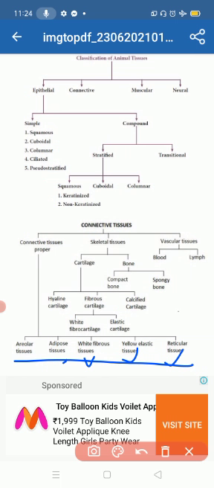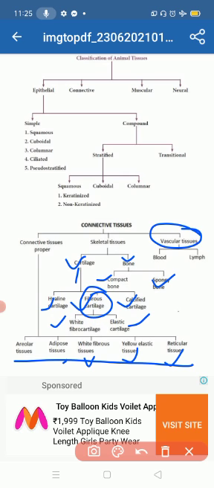Skeletal tissue is divided into two forms, cartilage and bone. Bone is divided into compact bone and spongy bone. Cartilage is divided into hyaline, fibrous, and calcified. Fibrous is divided into white fibrocartilage and elastic cartilage. Vascular is divided into blood and lymph. That is the overall flow chart of connective tissue.